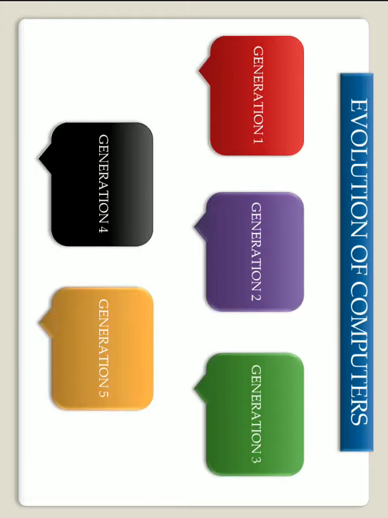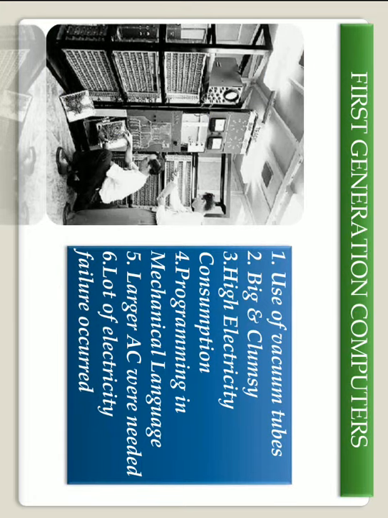Now the evolution of the computer, that means the generations of the computer. Generation means computers were developed in five distinct phases, which are called the generations of the computer. First generation computers are from 1946 to 59. In this, vacuum tubes were used. These are very big and clumsy. These consume a very high amount of electricity.